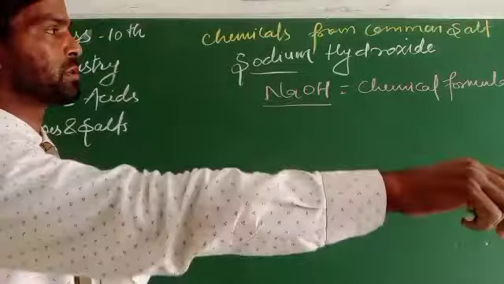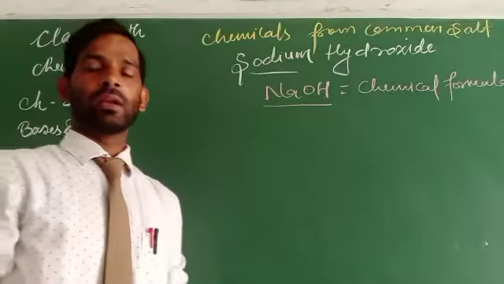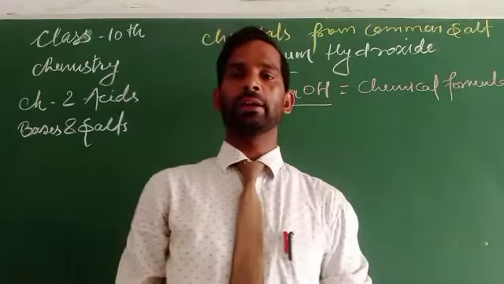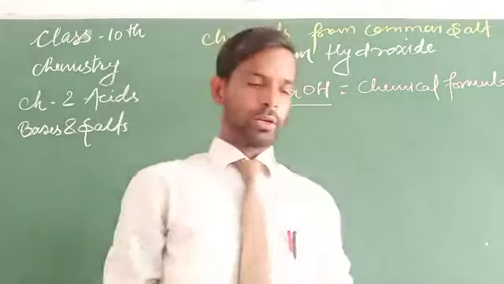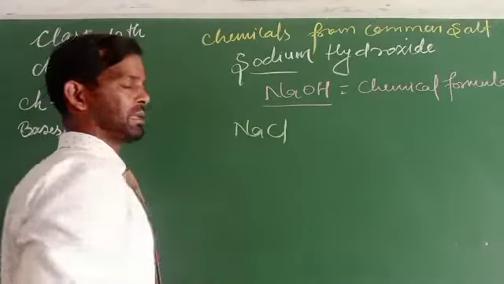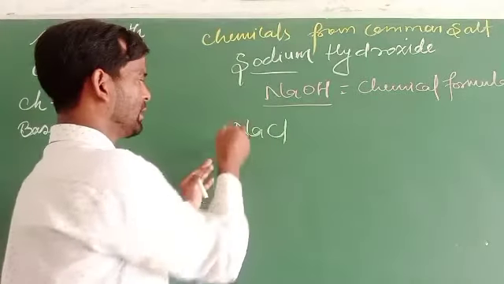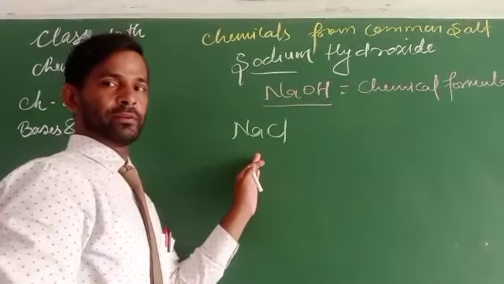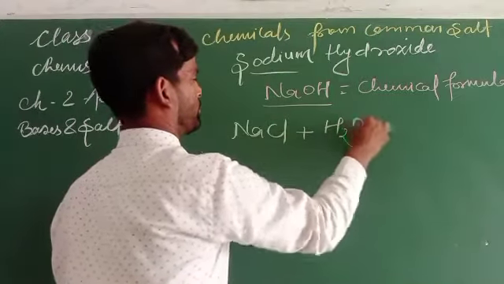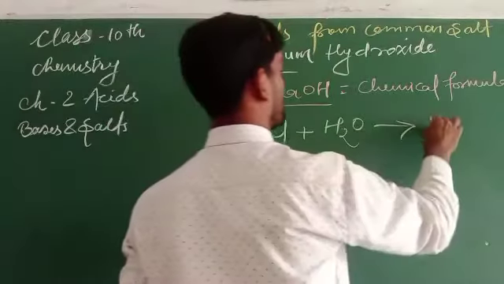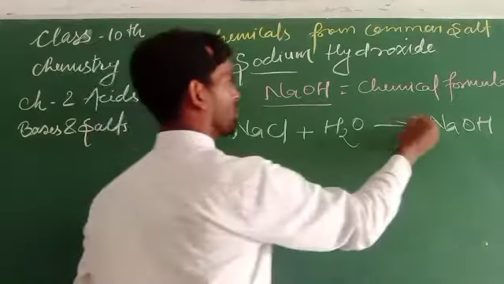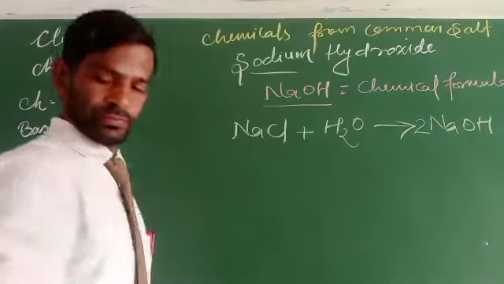Where it can be used, you know very well, sodium hydroxide is obtained when sodium chloride reacts with water. How can it be formed? Here is NaCl. The sodium hydroxide is obtained by the action of sodium chloride and water. So here sodium hydroxide is formed, and it can be written like that.